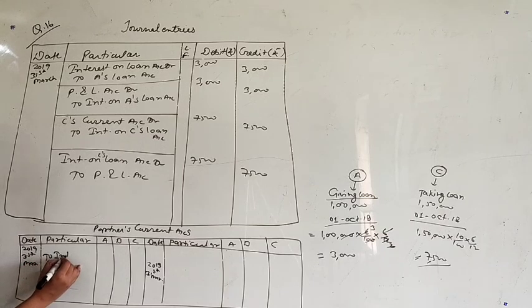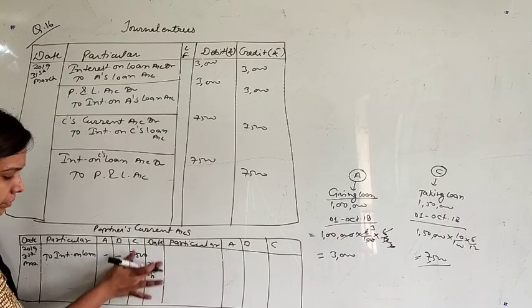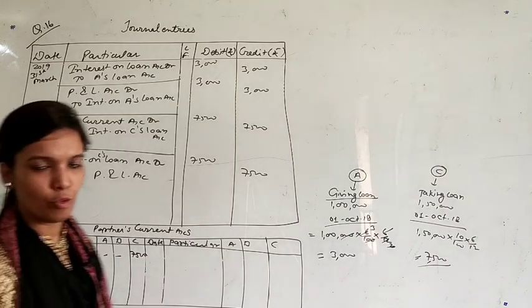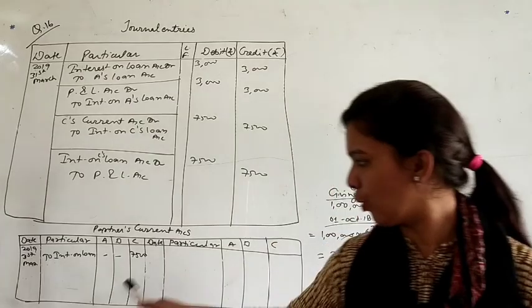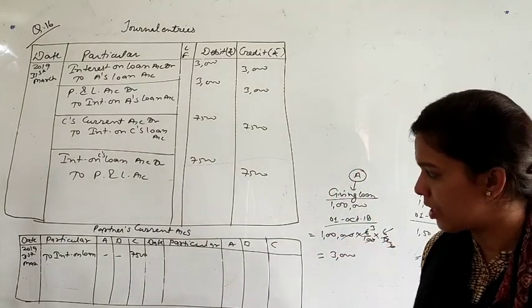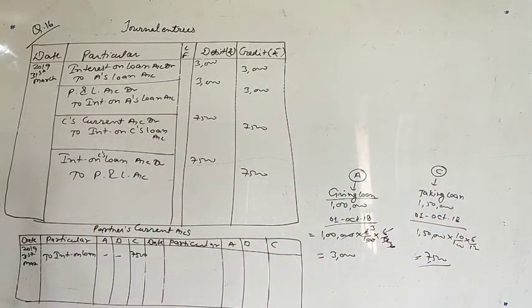To interest on loan. This is for 7,500. Except this one item, what will be the other items that we will show in this current account? Actually you have profits also, so we will distribute the profits in this account. So first check the amount of profit.